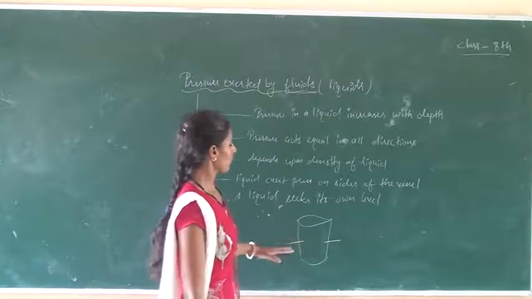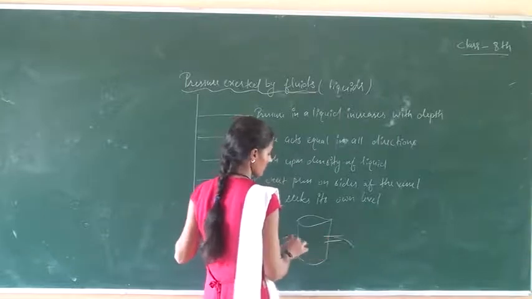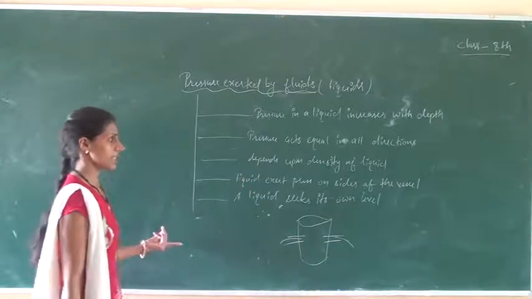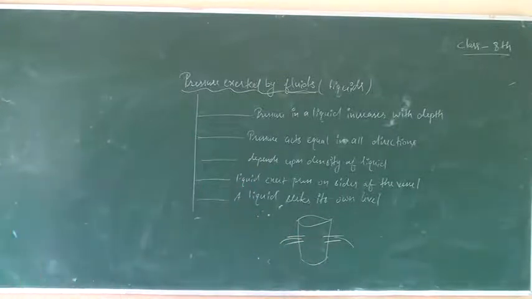Then the flow of water from the holes takes place at the same speed, because pressure acts equally in all directions at the same level. Water comes out fast and spreads equally from each hole. Pressure exerted by the water at this depth is the same in all directions.